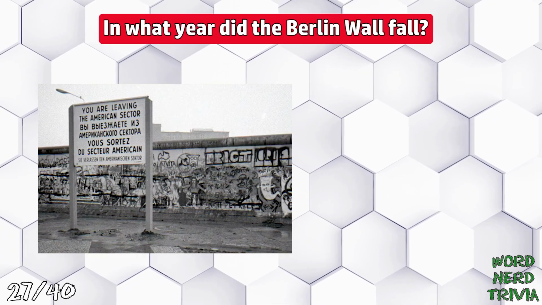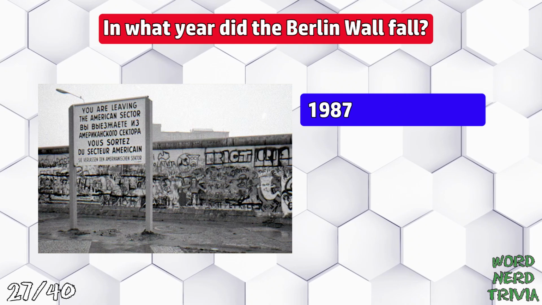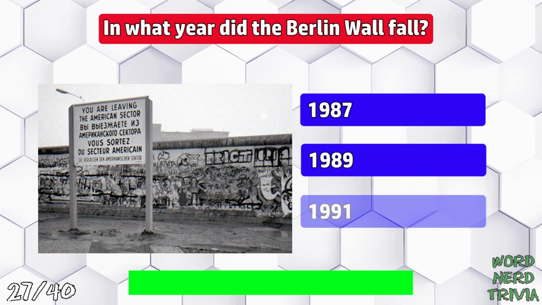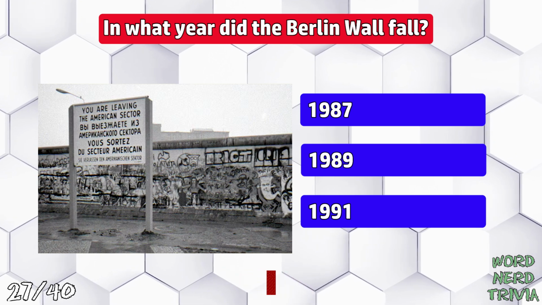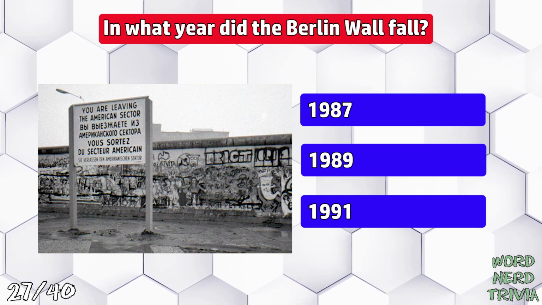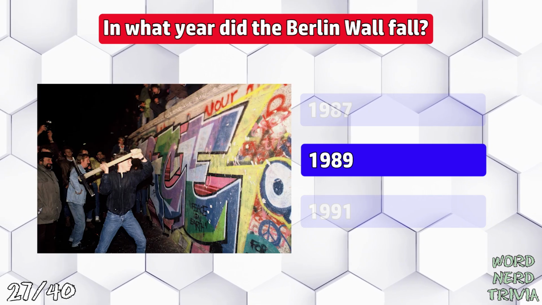In what year did the Berlin Wall fall? 1987, 1989, or 1991? Checkpoint Charlie opened on November 9th, 1989, and demolition of the wall started like 45 seconds later.